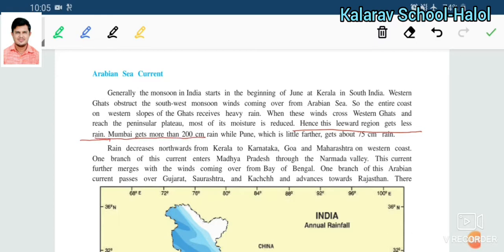Mumbai gets more than 200 centimeters of rain, while Pune, which is a little further, receives only 70 centimeters of rain. So this is the difference between Mumbai and Pune rainfall.